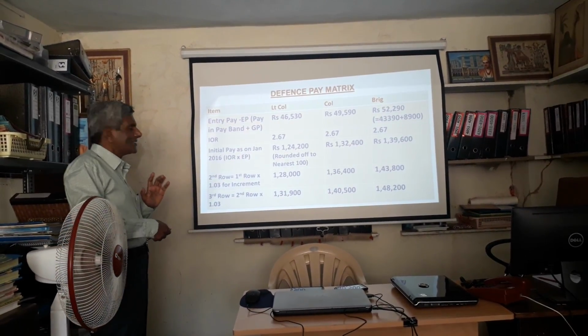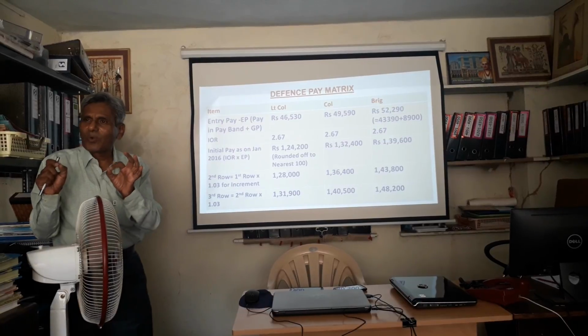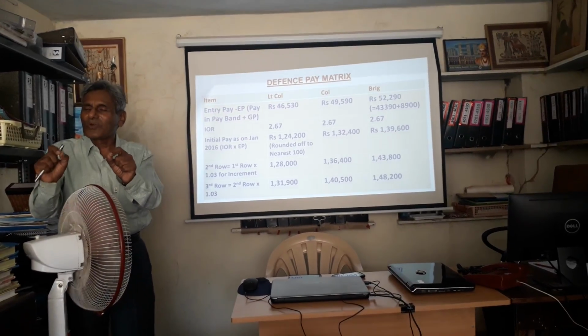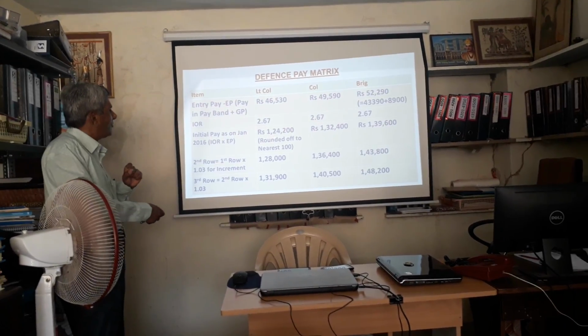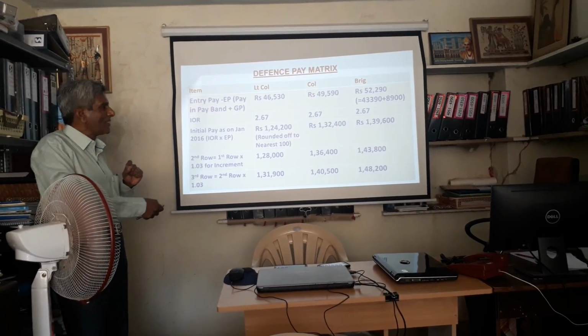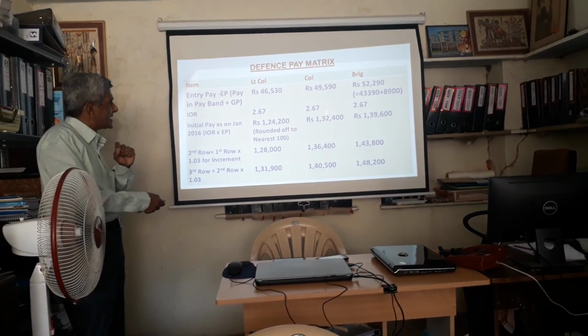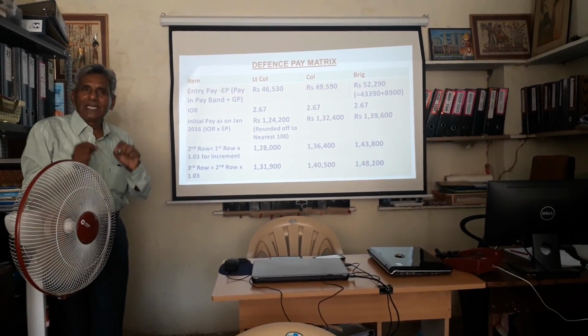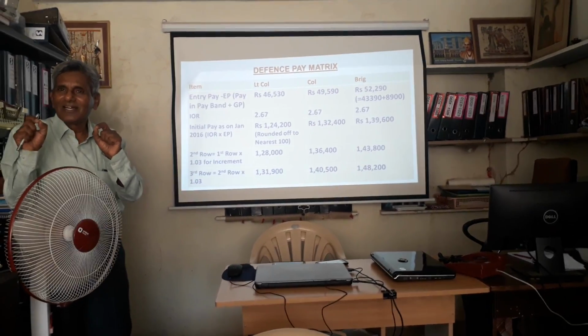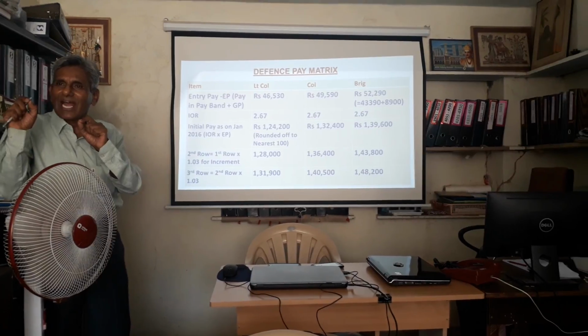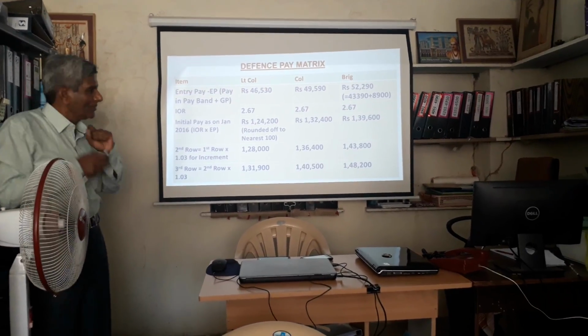That means the government says a lieutenant colonel who is promoted in 2016, we will give him pay of 1,24,200. Similarly, anybody who is promoted as a full colonel in January 2016, he will get this much. Similarly, brigadier. This is the first cell, the starting pay in that particular rank in January 2016.